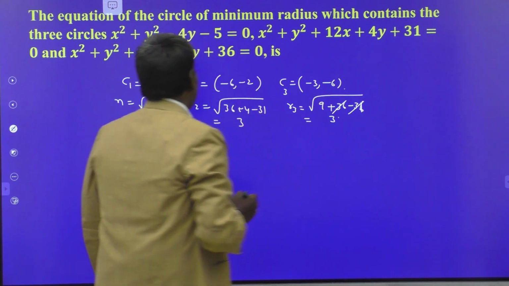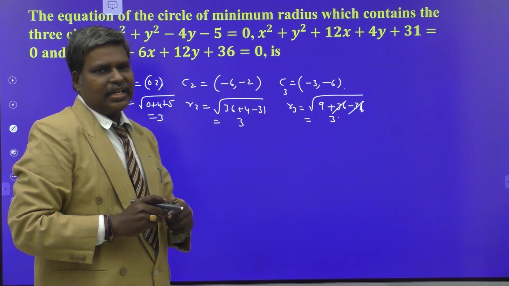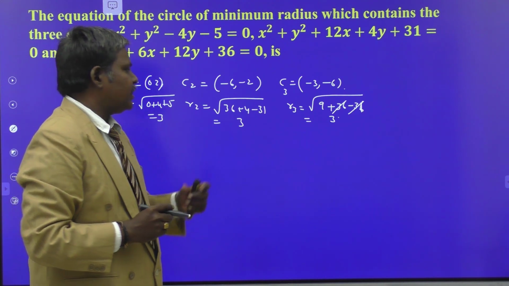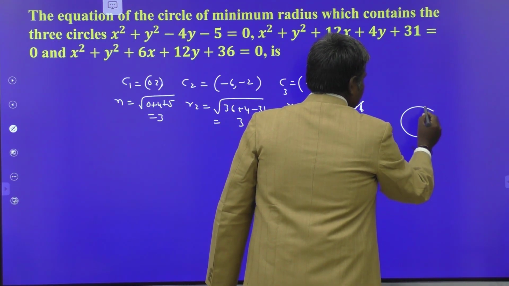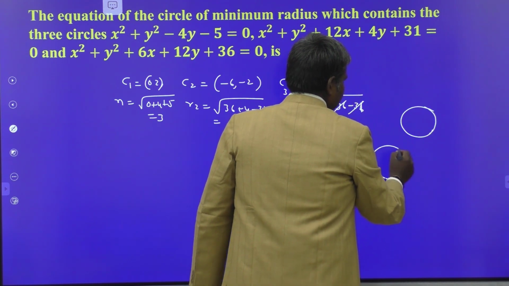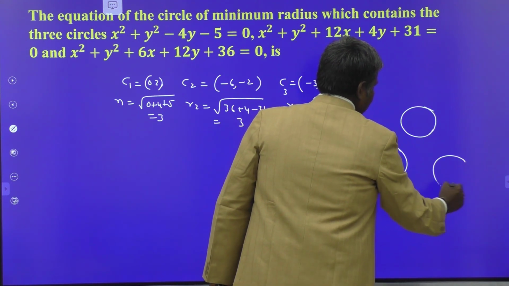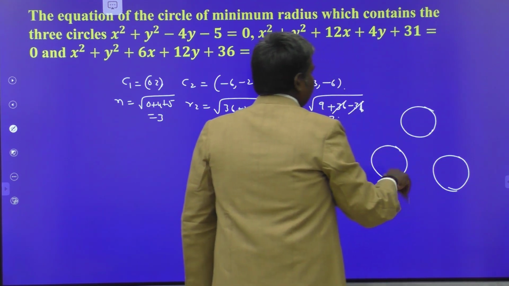It is also radius 3 units. So the 3 given circles are equal, with radius 3 units. So these are the 3 circles like this. Rough diagram, 3 equal circles.